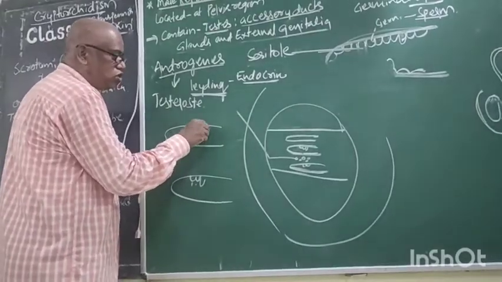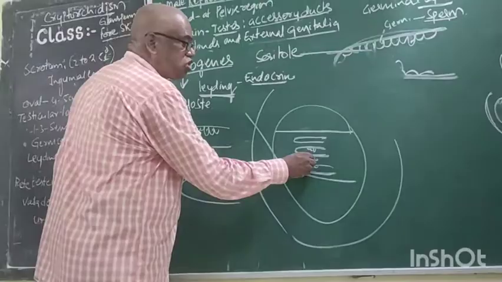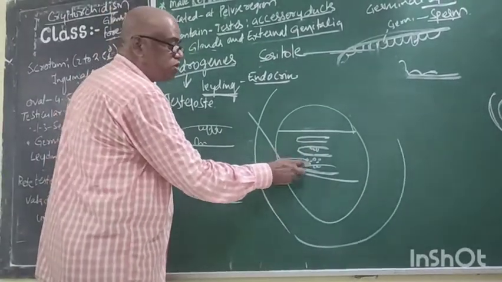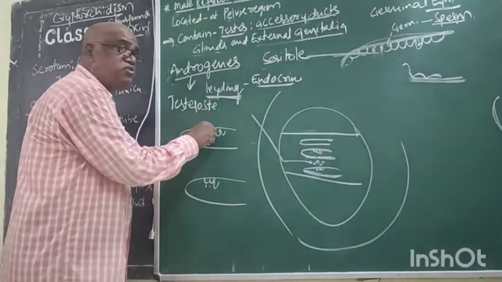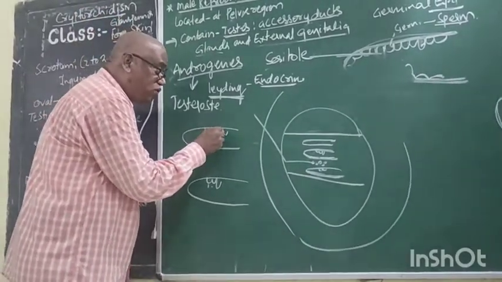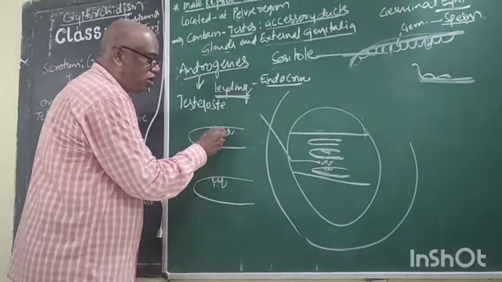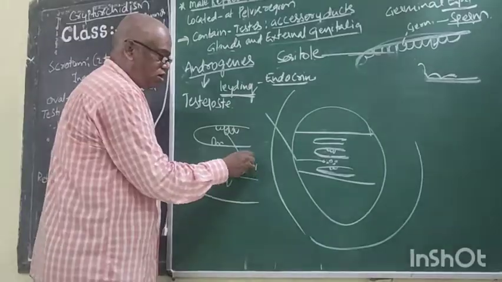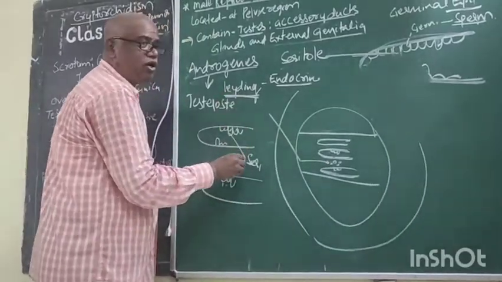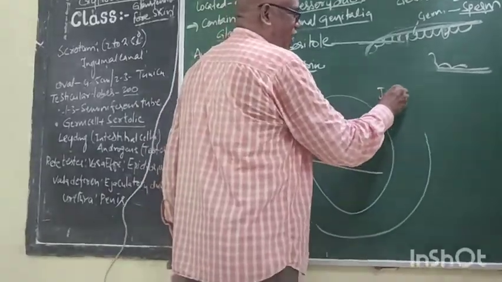Now see, what is this? Sertoli cell, germ cell. What is the location of the Leydig cell? In between seminiferous tubules. What is the location of the Sertoli cell? In between germinal cells. Based on location, Sertoli cells and Leydig cells are commonly called interstitial cells.